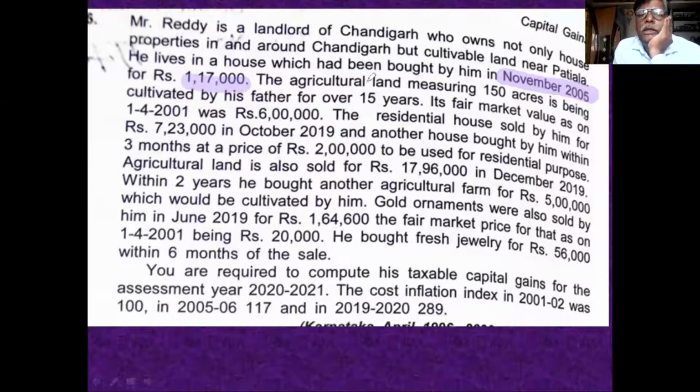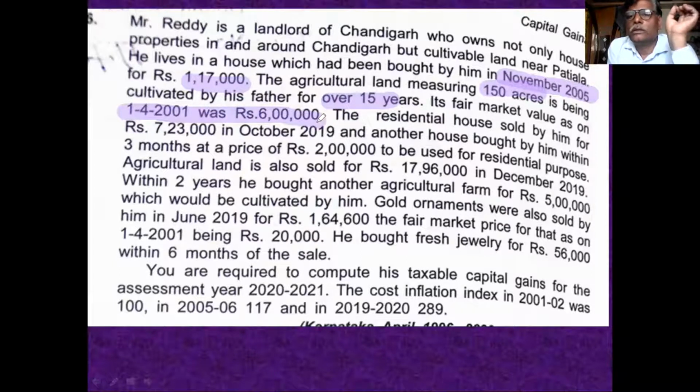Then the agriculture land is of 150 acres, inherited from his father over 15 years. It is ancestral property. The fair market value of the land on 1/4/2001 was 6 lakh.